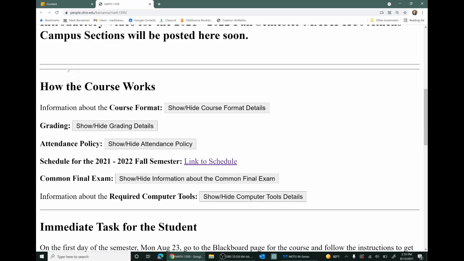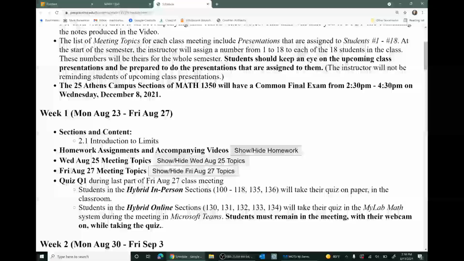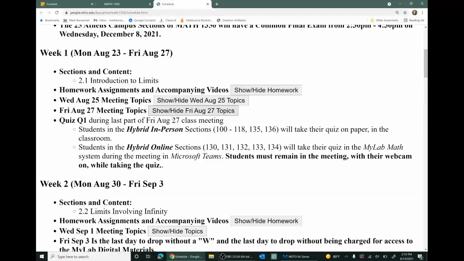Now, here we are talking about how the course works. We're down to the schedule now. Let's go look at the course schedule. The schedule is posted for the entire semester, all 15 weeks of the semester. And then also the final exam week is shown as well. Now let's look at a typical week.